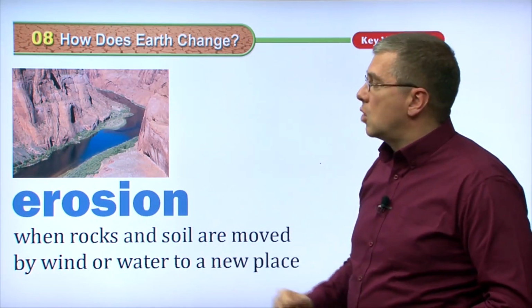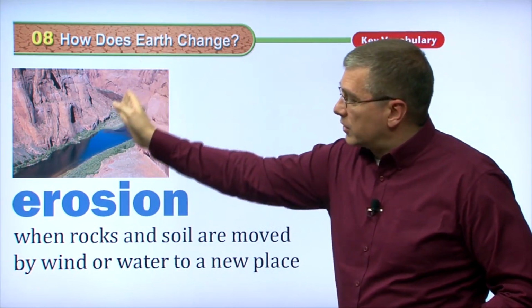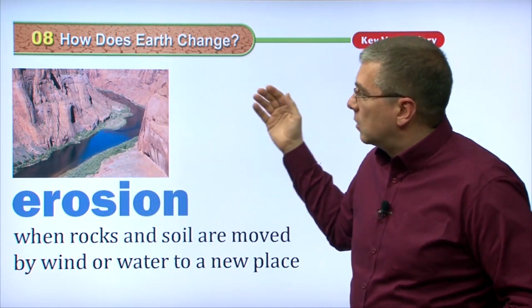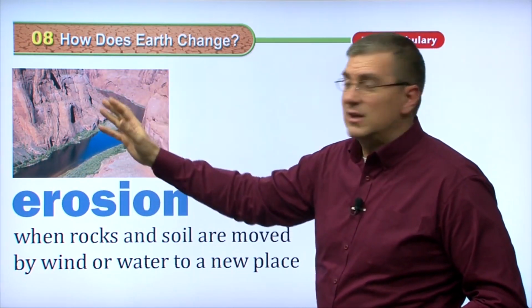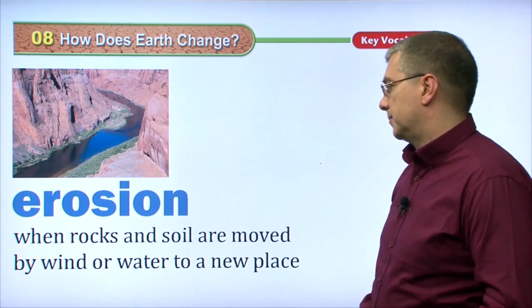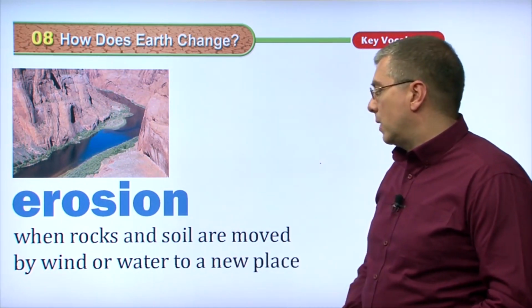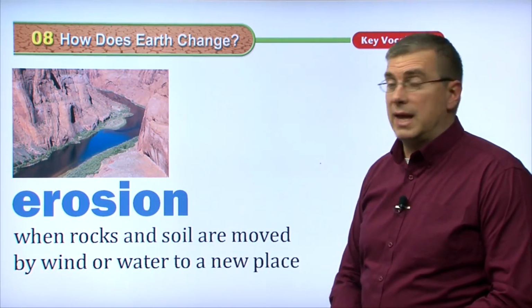And we call that erosion, because basically the rocks are being moved. First, the rocks are being moved downstream, and second, the wind is blowing the rocks off the face of the cliff and smoothing out the sides of the cliff. So that's what's going on. Erosion: when rocks and soil are moved by wind or water to a new place.